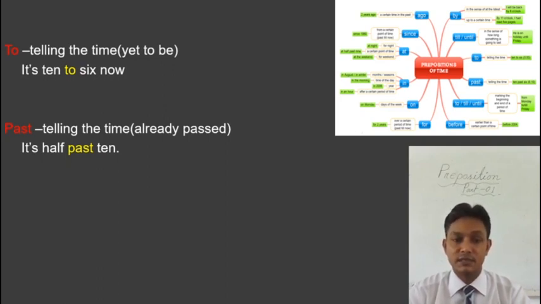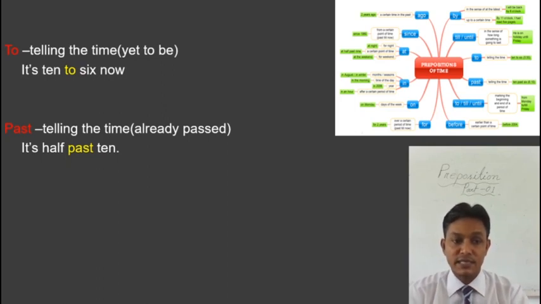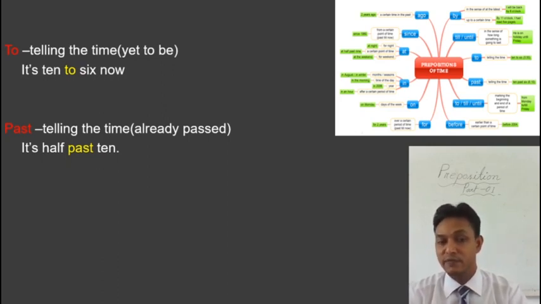So if we say it's 10 to 6, it means that it is 10 minutes yet to be 6 o'clock. And when we say it is 10 past 10, this means that 10 minutes have passed after 10 o'clock.